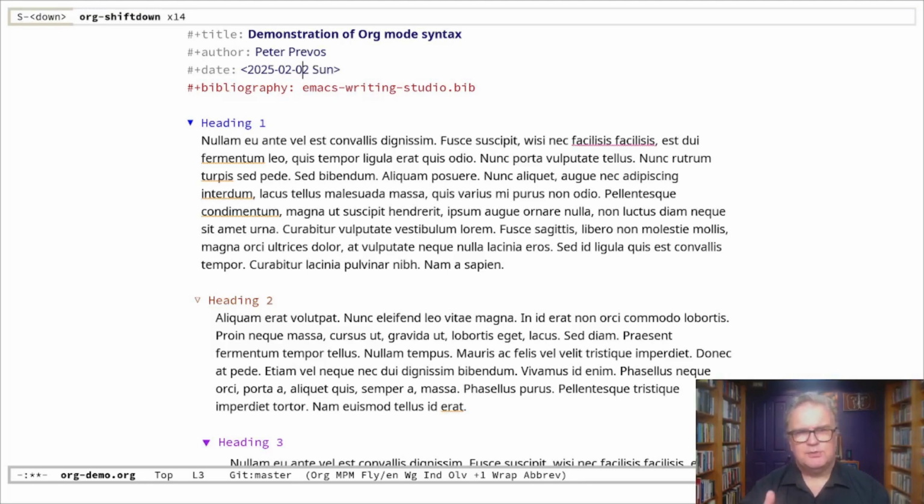But this keystroke, shift up and shift down, only does this when the cursor is actually within this context. If I move it to the end, shift up and shift down don't do anything, right? So Emacs is context aware.